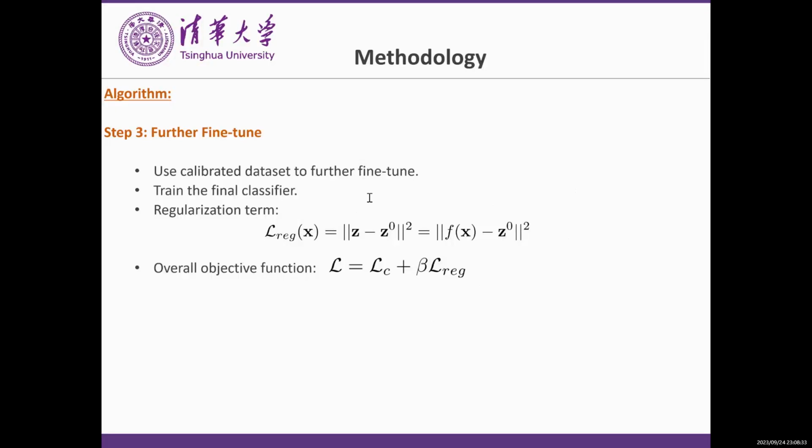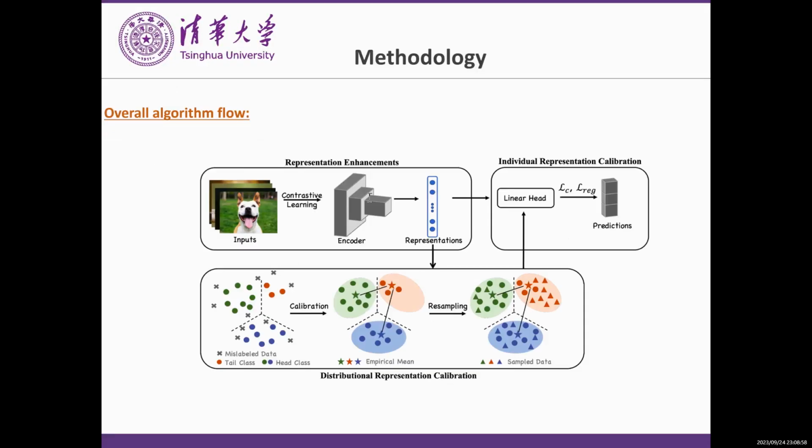In the final step, we further fine-tune the learned representations and train a final classifier using the calibrated dataset. We use the distance from the original representation as a regularization term to keep the knowledge learned by contrastive learning. And the final objective function is the cross entropy evaluated on the calibrated set plus the regularization term. The overall algorithm flow of our method is shown below.